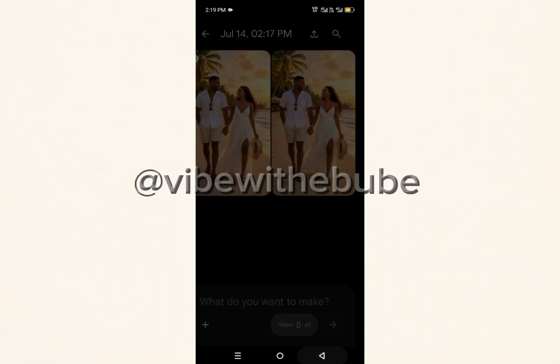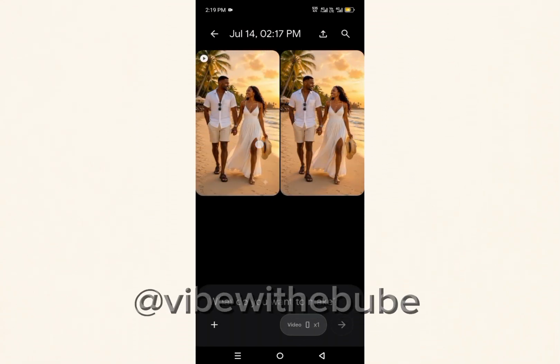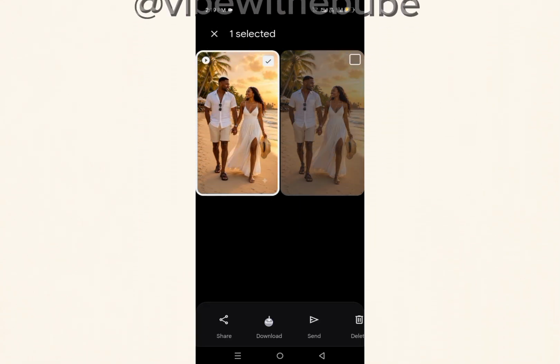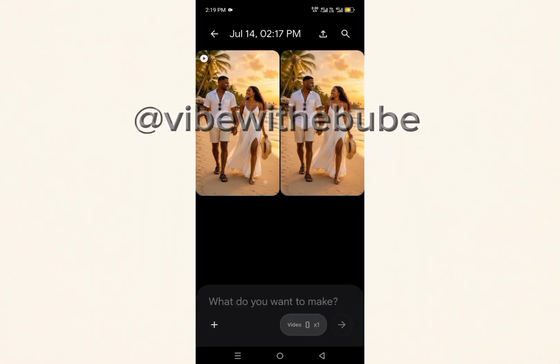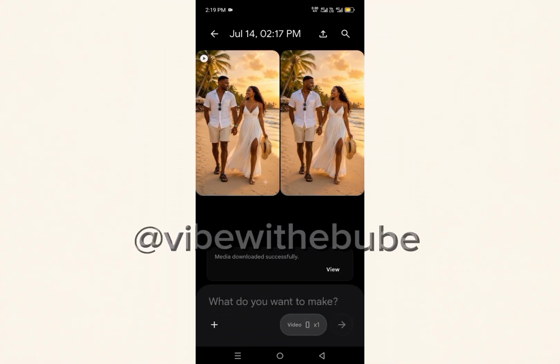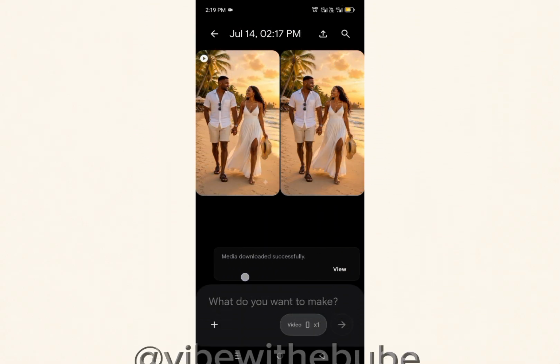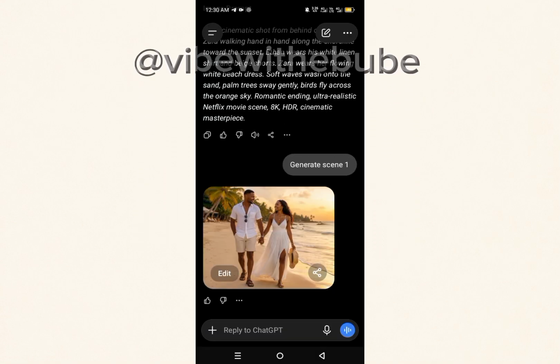So that's just it. If you like the results, long press on the video and you will see that road. Click on that road and make sure you get this media downloaded successfully before you leave the app.